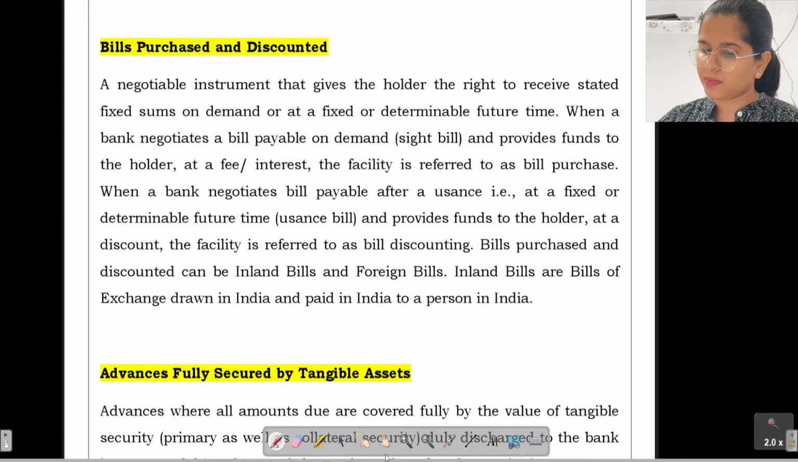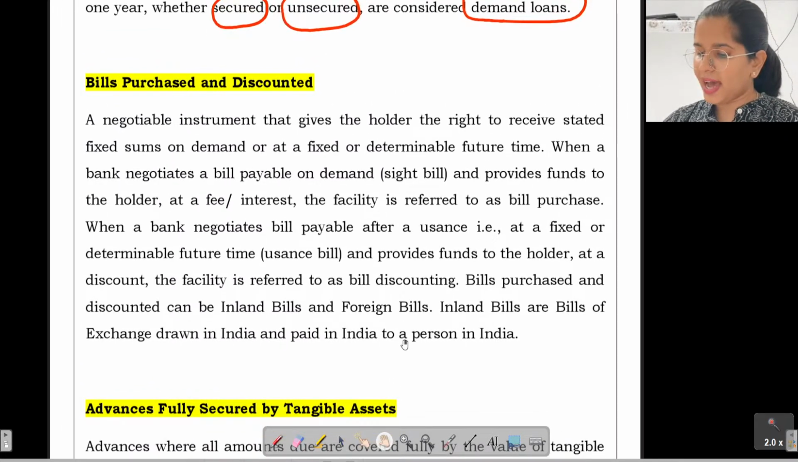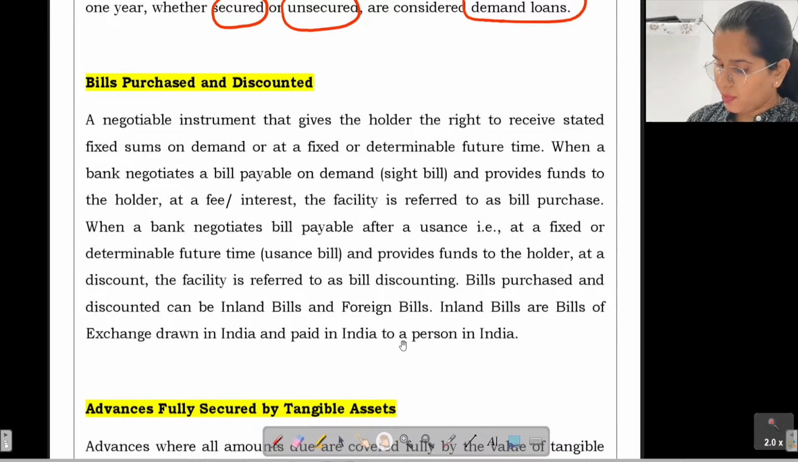Yes. So next we have something called bill purchased and discounted. First of all, we will understand what this bill purchased and discounted is.